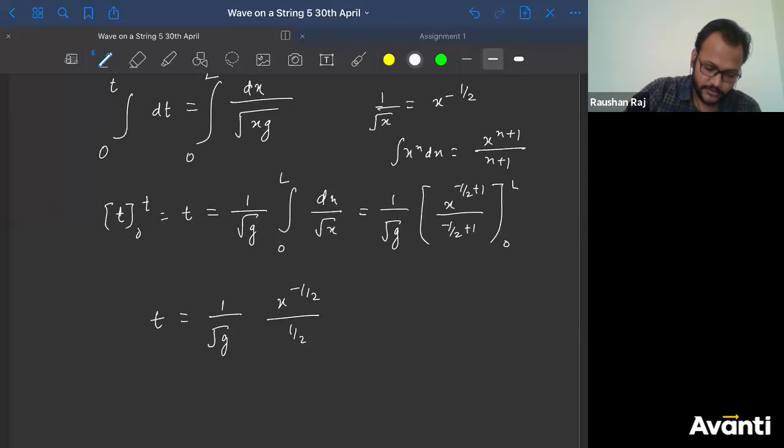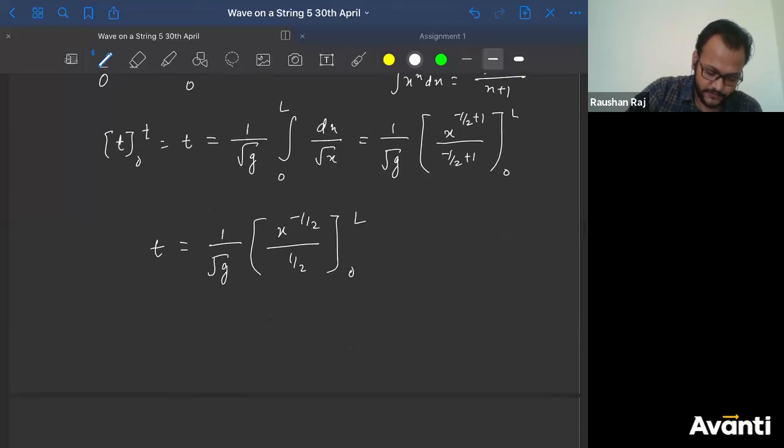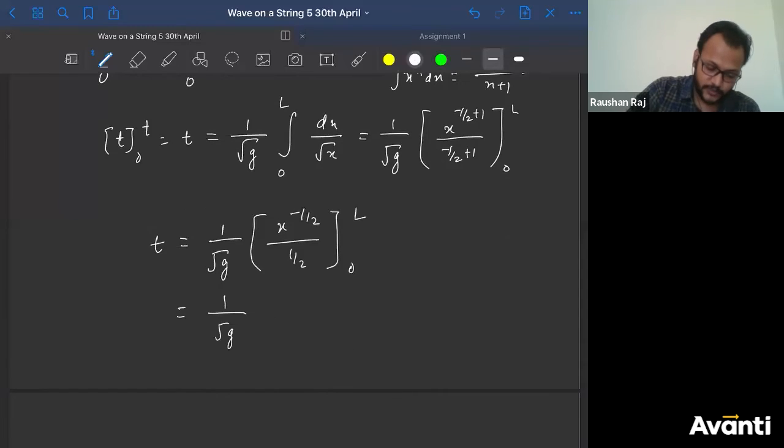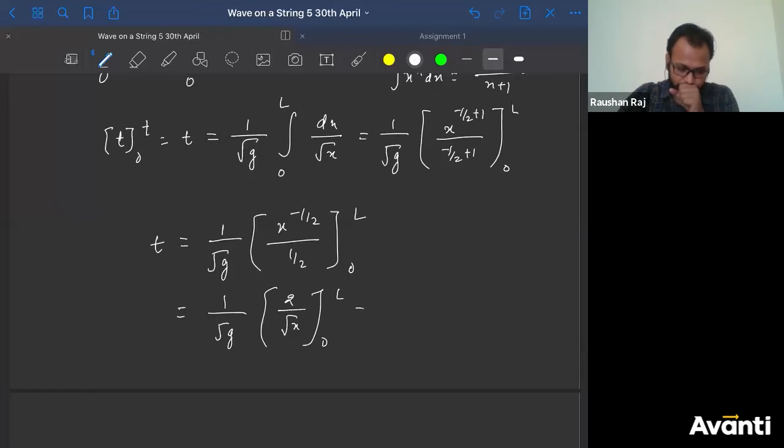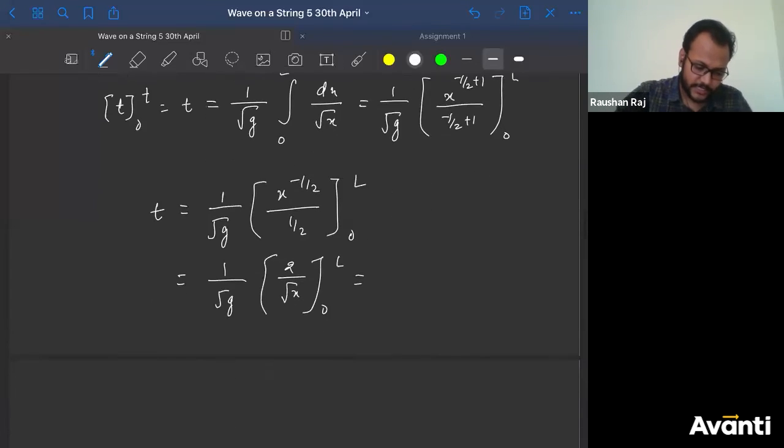Now put the limit here. So 0 to L. So I'll be getting 1 by square root of g into this half. 2 will go in the numerator. So 2 divided by square root of x. Limit is 0 to L. Now if you put the value, wait, has something gone wrong? If you put 0, will it not be defined, child?